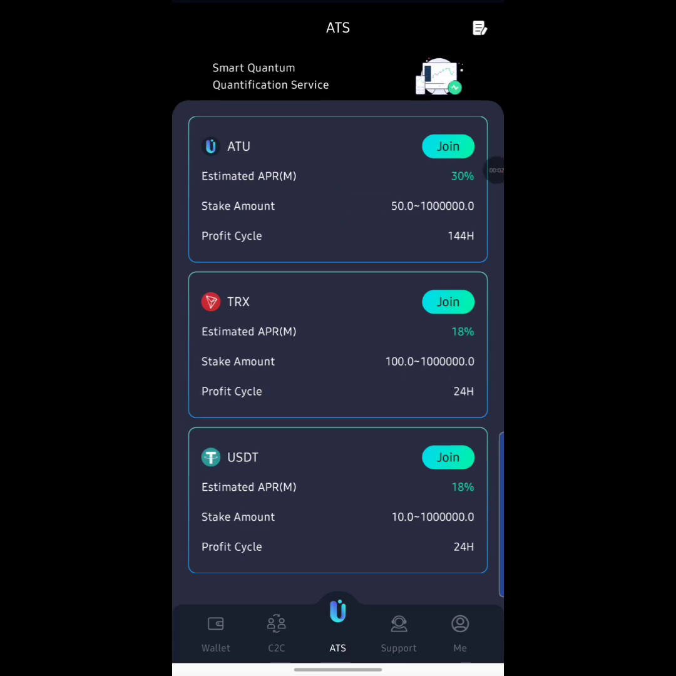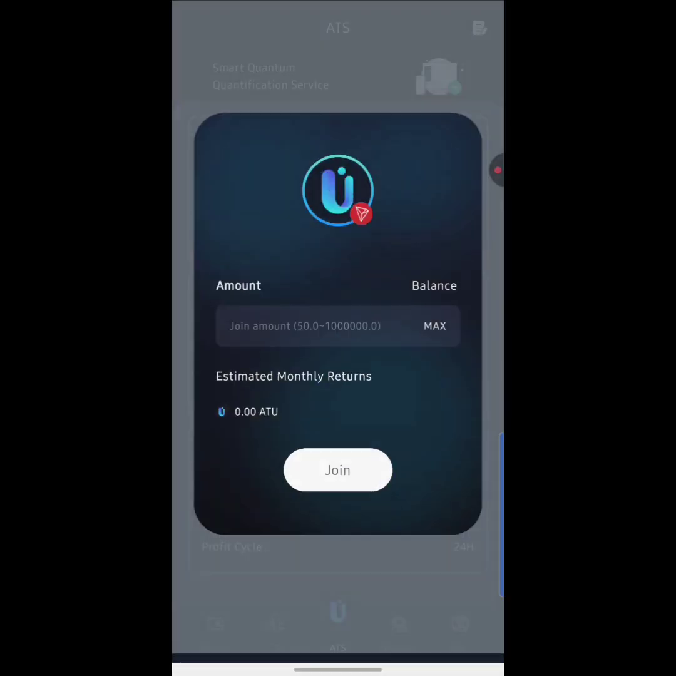Okay, so the APR, which is a percentage, for ATU right here is actually 30%, and for TRX right here is actually 18%, and for USDT is also 18%. Okay, so you can also stake using your TRX and USDT, and you also get some good staking percentage right here. All right, so I actually converted my USDT to ATU. So I'm going to hit on this place up here that says join ATU. I'm going to hit on it.